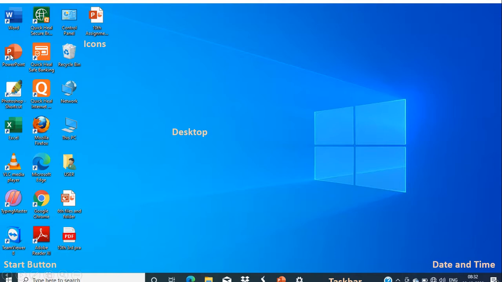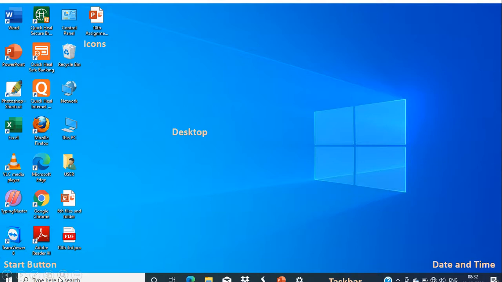If you want to open PowerPoint, you can click here. If you want to access the internet, you can go for the browser here. In this way, these icons actually work. So the first concept is the desktop. The whole screen is called the desktop, and these small thumbnails are icons.